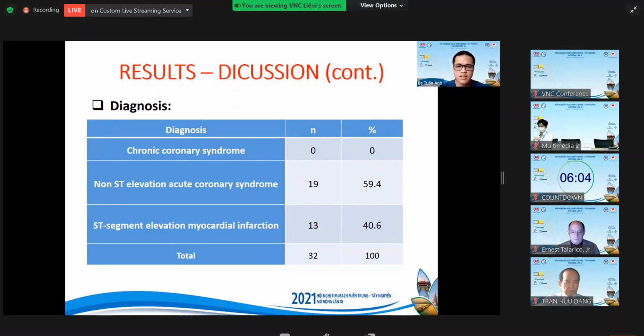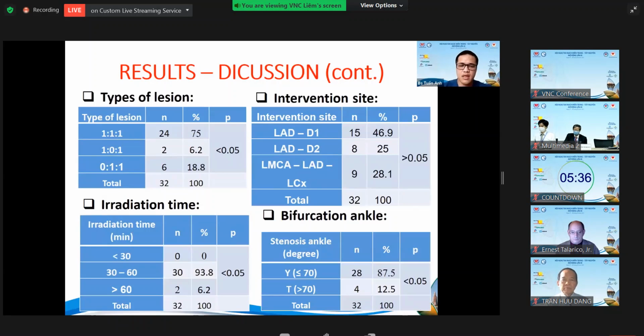The group of patients with non-ST elevation MI occupied a large proportion in the study, accounting for 59.5%. There were 13 patients with ST elevation myocardial infarction, accounting for 40.6%. However, there was no statistically significant difference between them, with P more than 0.05.